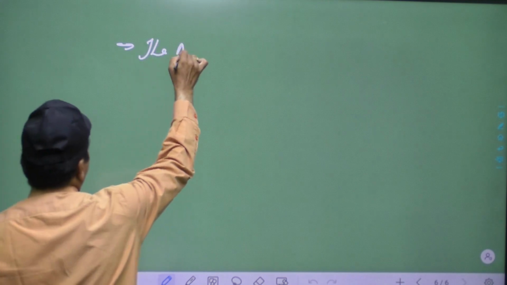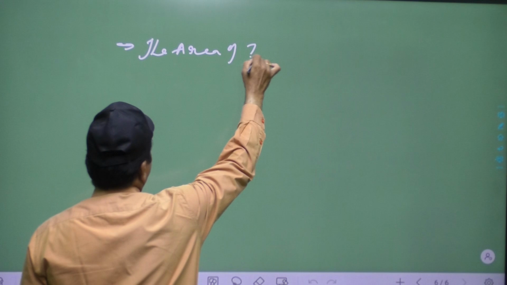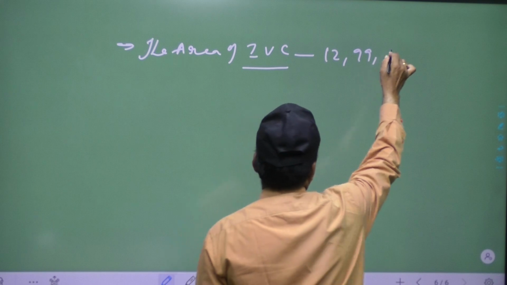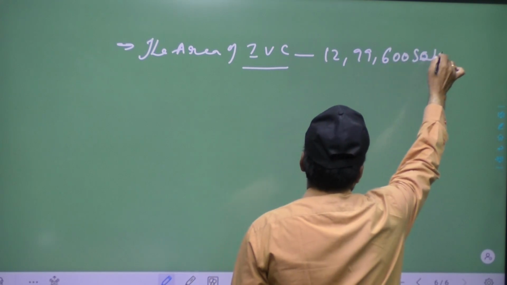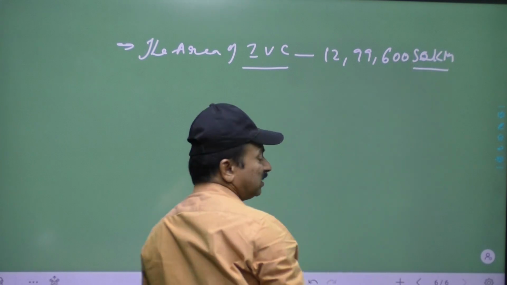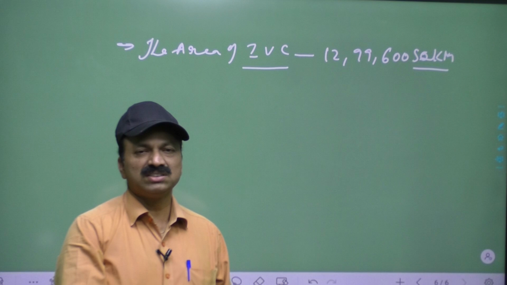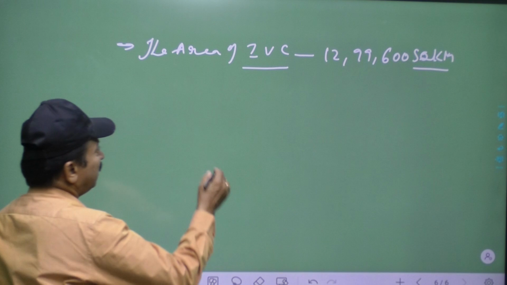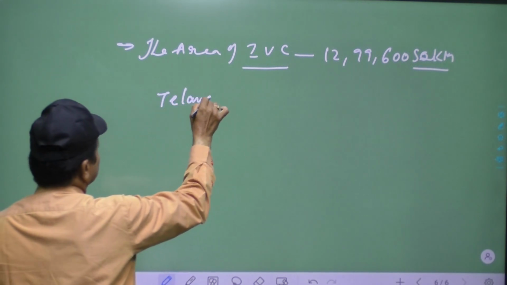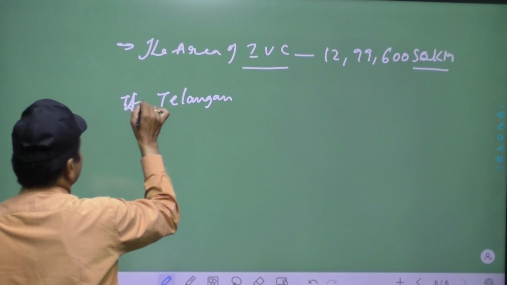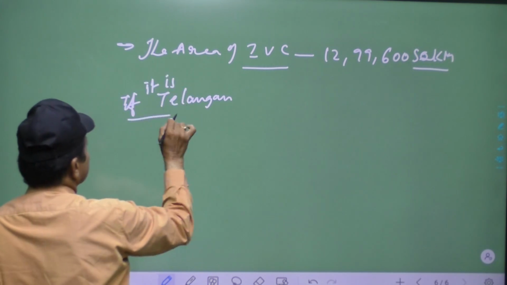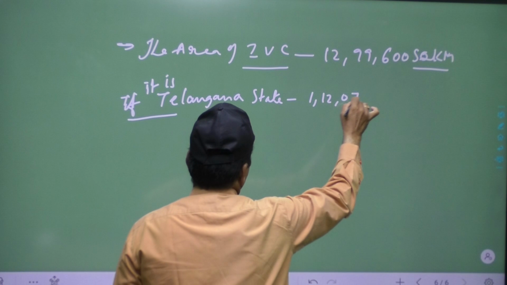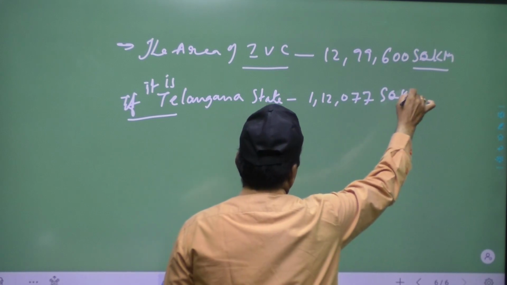The area of IVC, the Indus Valley Civilization, is 12,99,600 square kilometers. If we take Telangana state, the area is 1,12,077 square kilometers. This is the area of Telangana state.